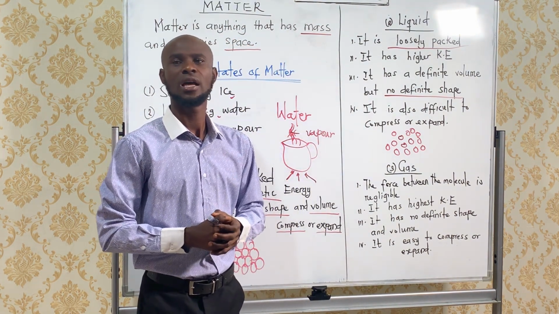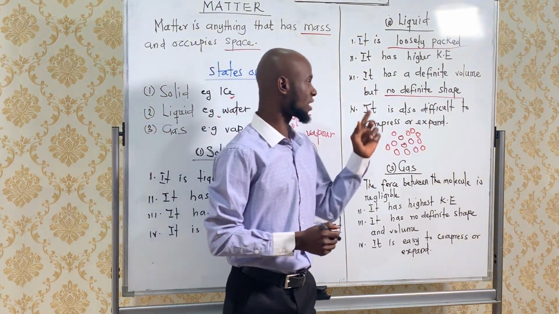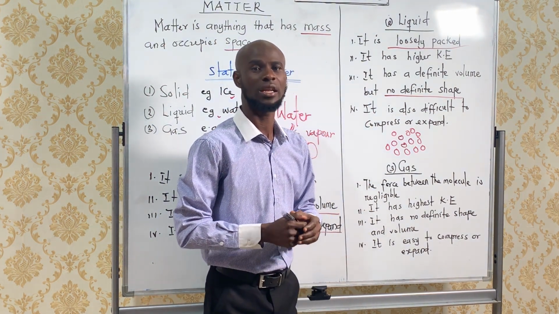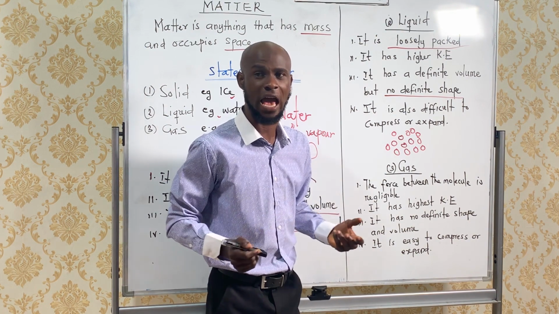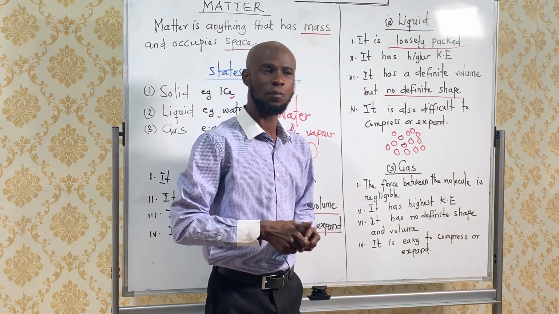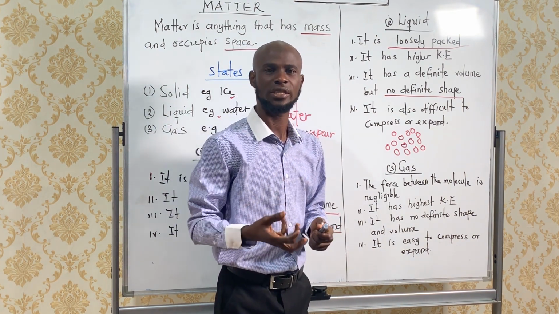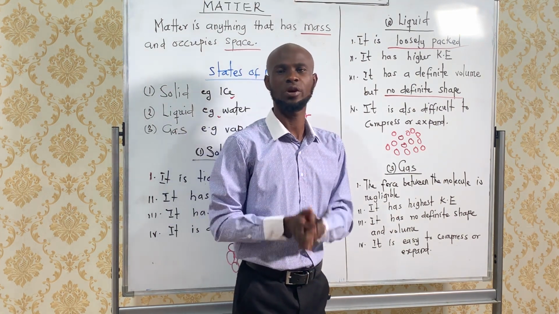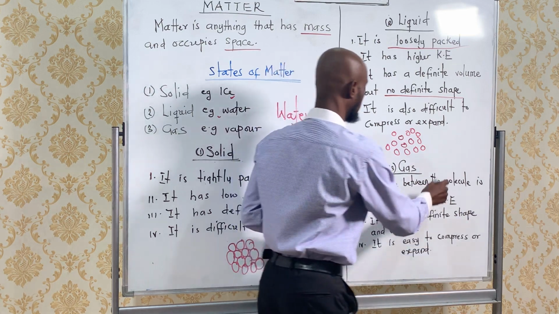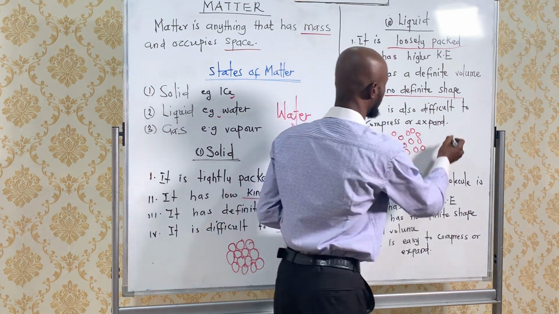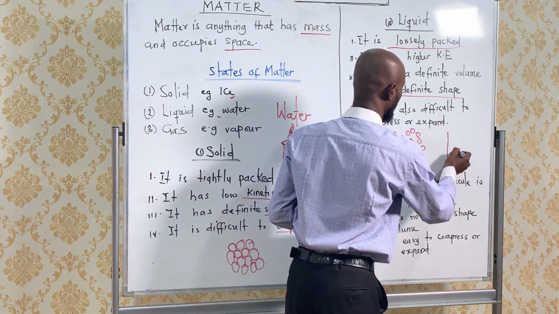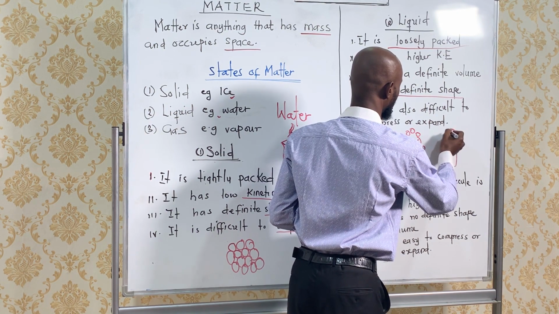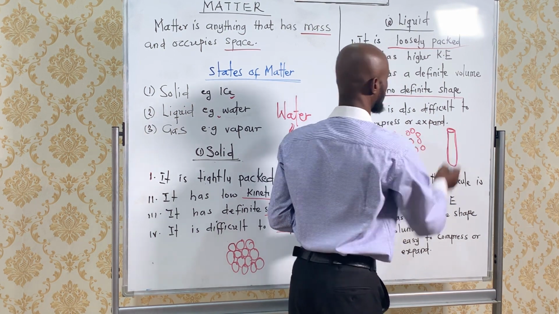Scientists told us that instead of saying that a liquid has a definite shape, you say the liquid takes the shape of the container. Wherever you put the liquid is the shape of that container. For example, what is the shape of the water here? Okay, it is the shape of this cylinder.